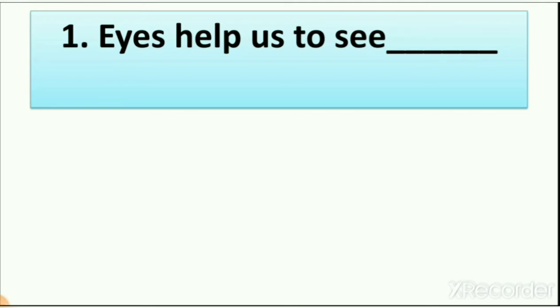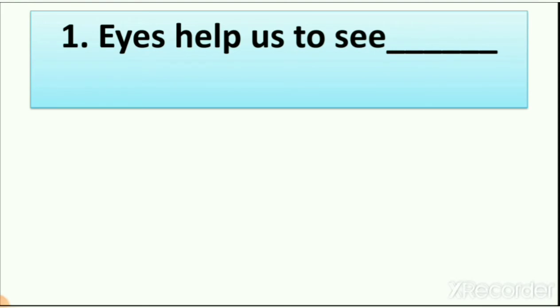So when we see things, right now you are watching a video, so what are you using? How do you know that on your screen the box color is sky blue and the font color is black? How do you know? Because of your eyes. Are you using your tongue to see things, yes or no? No. Are you using your nose to see things, yes or no? No. So what are you using? You are using your eyes. How many eyes do you have? You have 2 eyes.